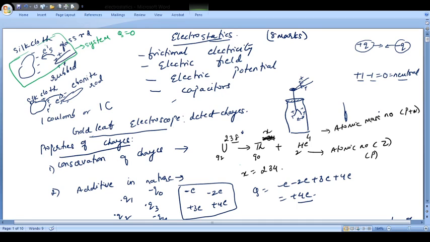Maybe because of air resistance the body gets charged up, and then because of frictional electricity there may be a spark, and then there will be a disaster. So the charges produced on the body are passed on to the ground with the help of that conducting chain. Or the tires of those vehicles are made slightly conducting.